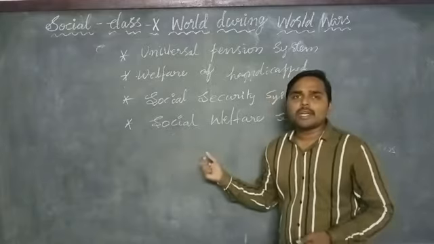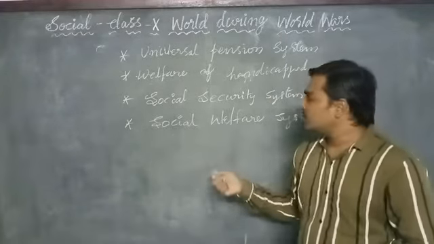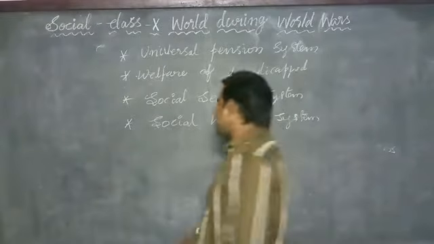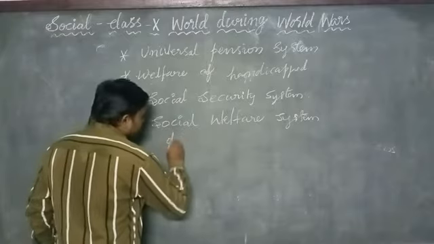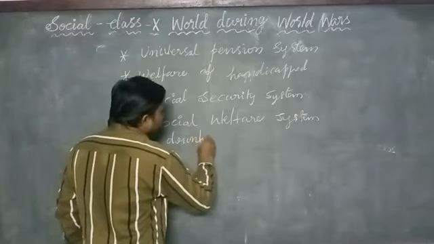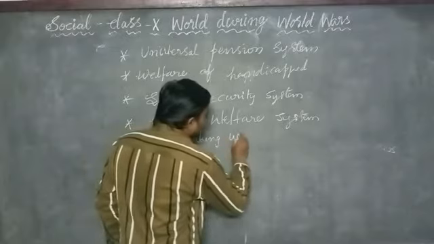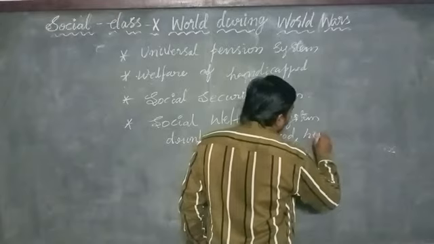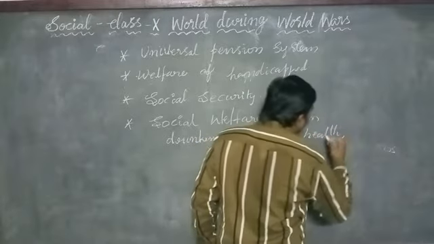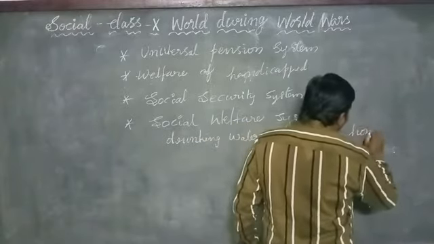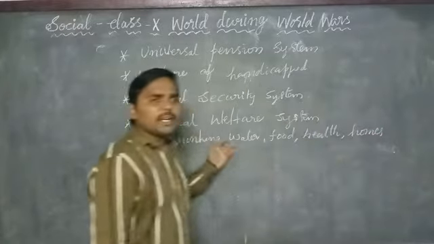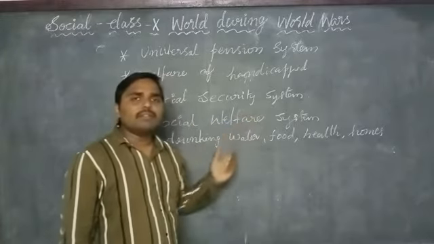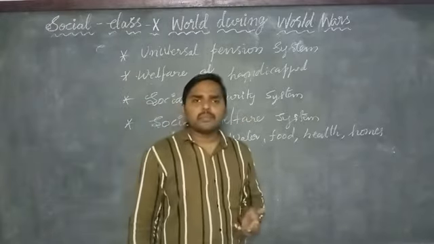Roosevelt supplied basic amenities to the people, like drinking water, food, health, and homes. These are the basic amenities provided under the social welfare system introduced by F.D. Roosevelt.